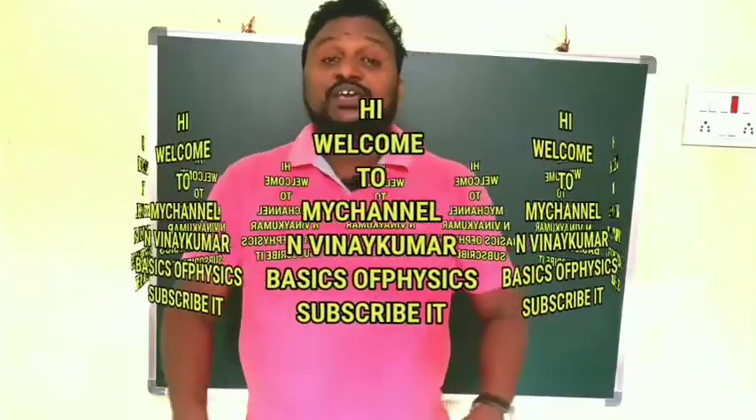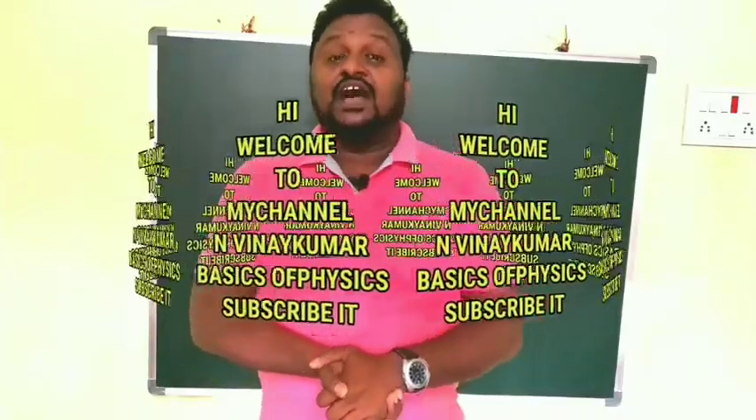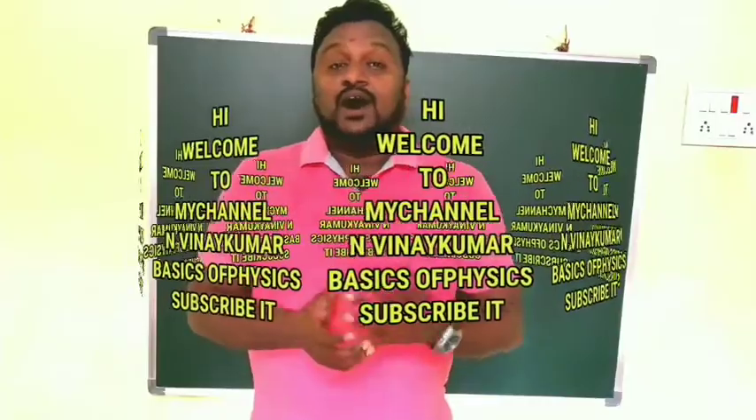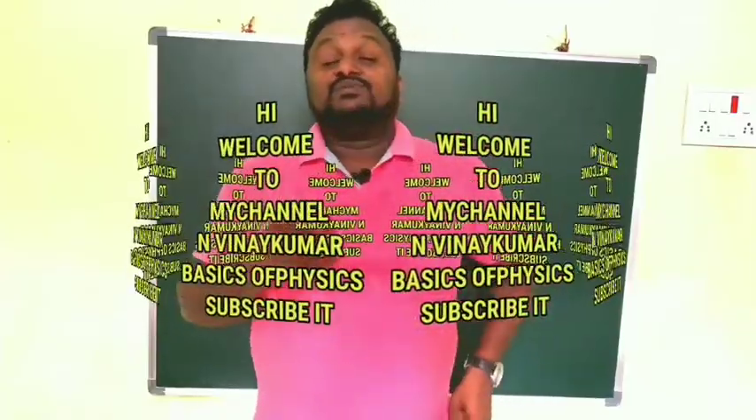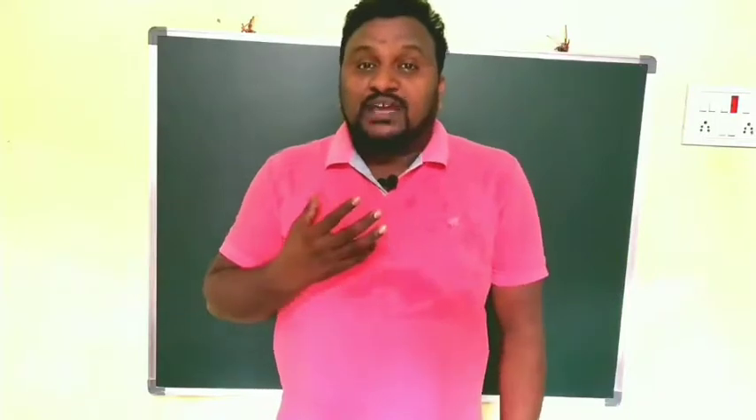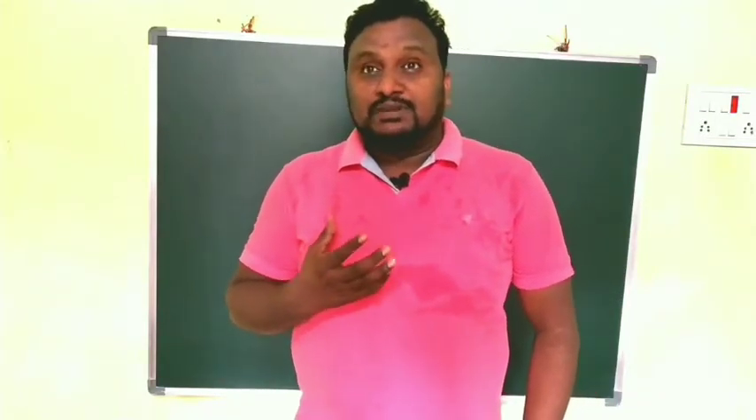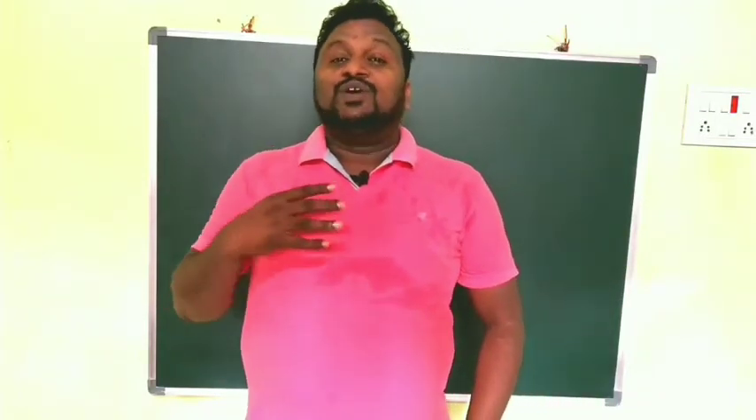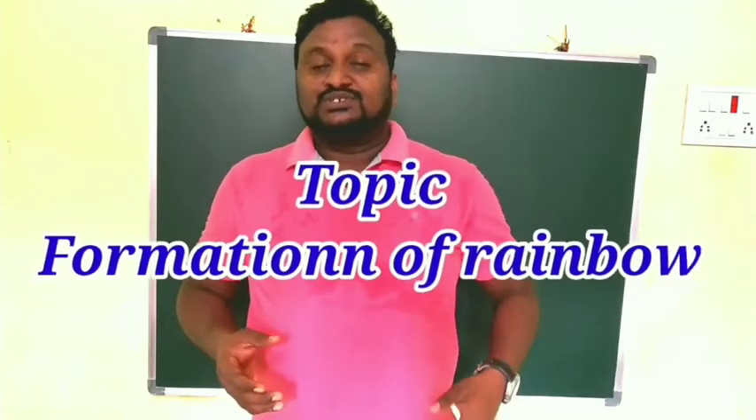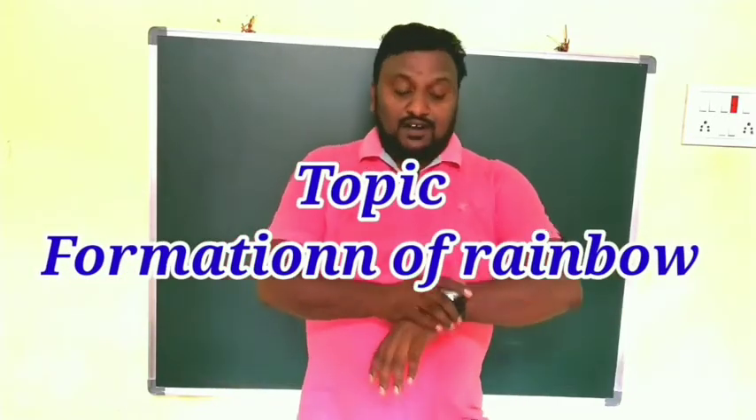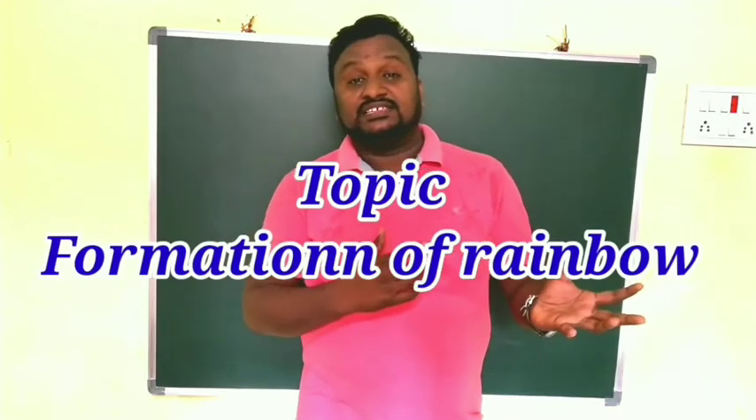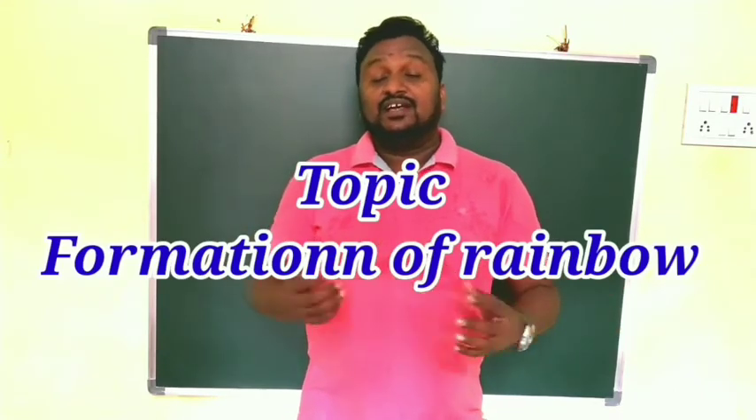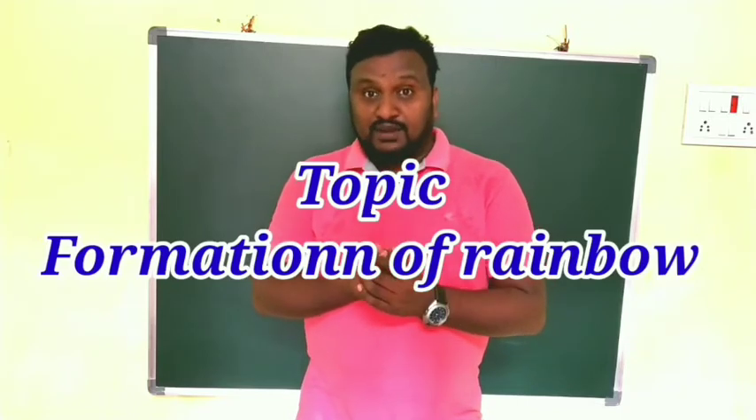Children, in this class I am going to explain how the rainbow is formed. What is meant by a rainbow? When do we get the rainbow? Generally after the rainy season, after raining or during the rainy season, when we have sunlight and rain at the same time, then obviously we will get the rainbow.